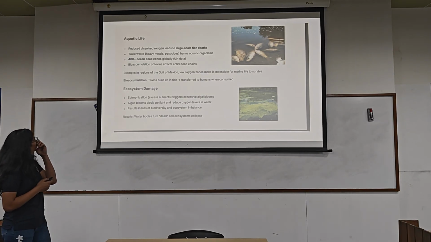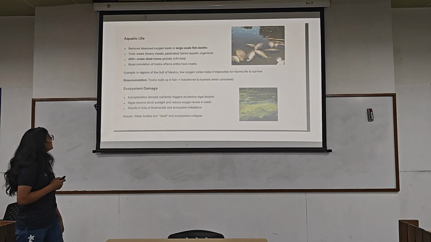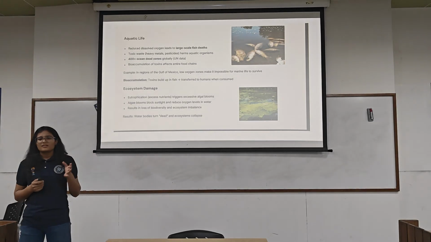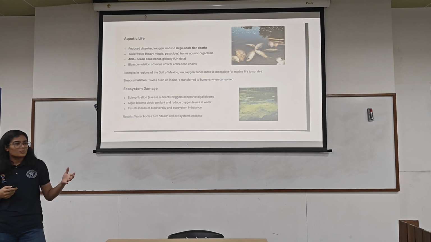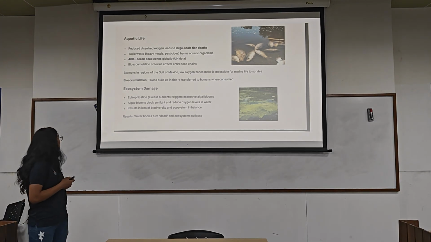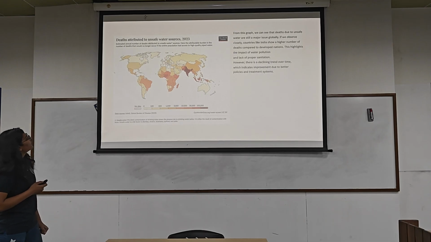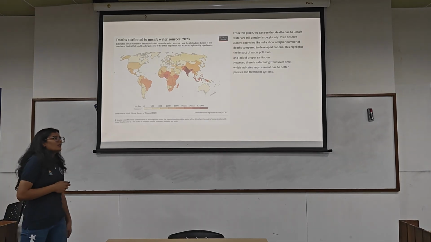I want to discuss the Gulf of Mexico example that you can mention. Low oxygen zones make it impossible for marine life. What happened there is eutrophication, basically algal blooms in the Gulf of Mexico. And in this graph we can observe that India shows a higher number of deaths compared to developed nations.